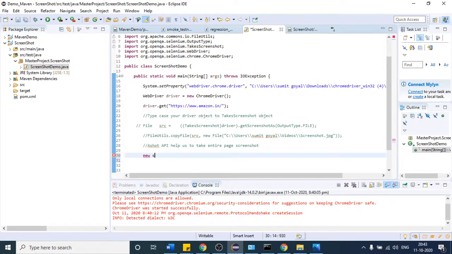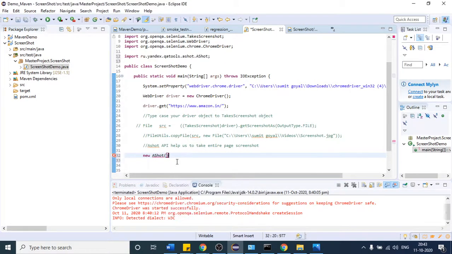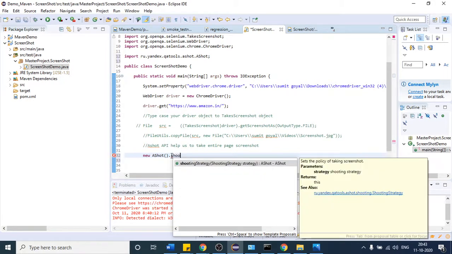I will say new AShot. With the help of the new keyword, I am just creating one object. It needs an import, so click on this import. Once we create the object, if I say dot, that will give me some of the methods. So what is the method which we have to use? We have to use this method.